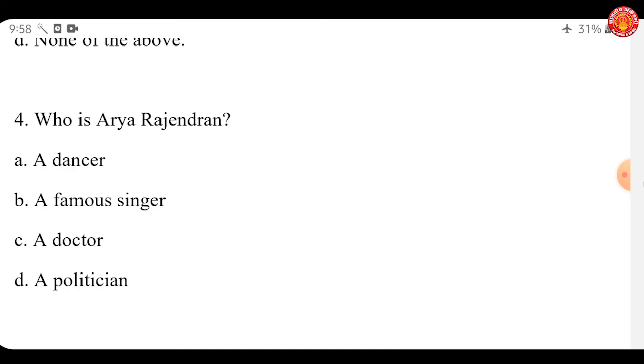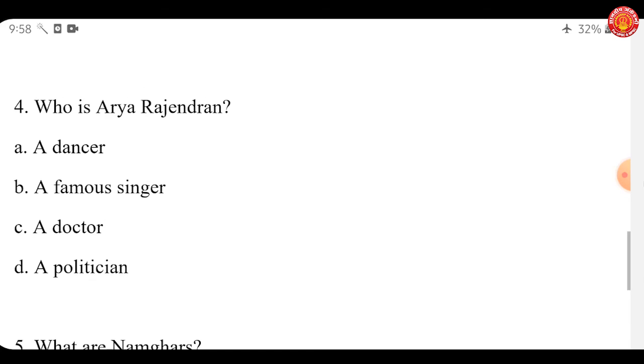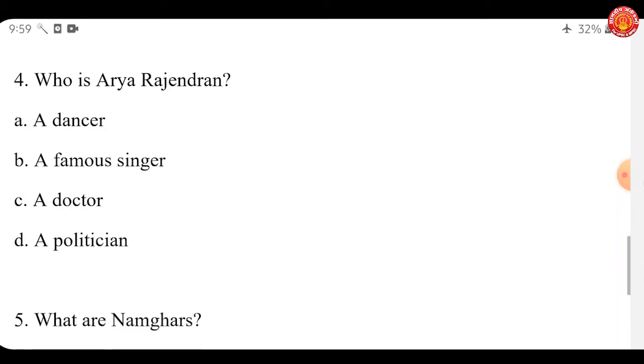She won as a councillor from the Mukkola ward of Thiruvananthapuram Corporation at the 2020 Kerala local body elections. At the age of 21, she has been appointed as the mayor of the corporation, making her the youngest mayor of the Thiruvananthapuram Corporation. Suman Kohli, who became the mayor of Bharatpur, holds the record in India for being the youngest to become a mayor. So that is about Rajasthan. So you can see Arya Rajendran is known in the news for being the youngest politician in the state of Kerala to have become the councillor and the mayor of Thiruvananthapuram Corporation. Let's move on to the next question.